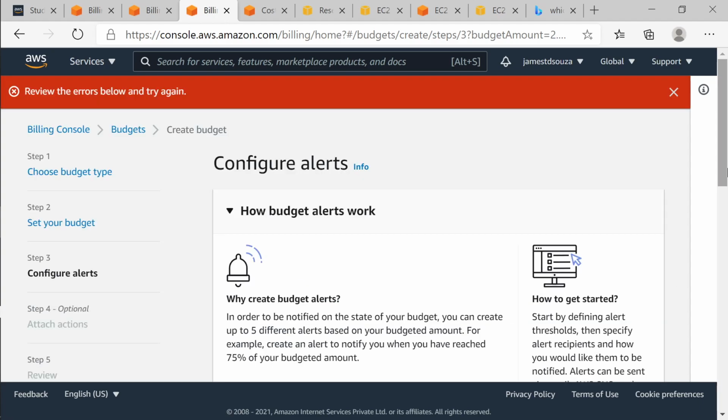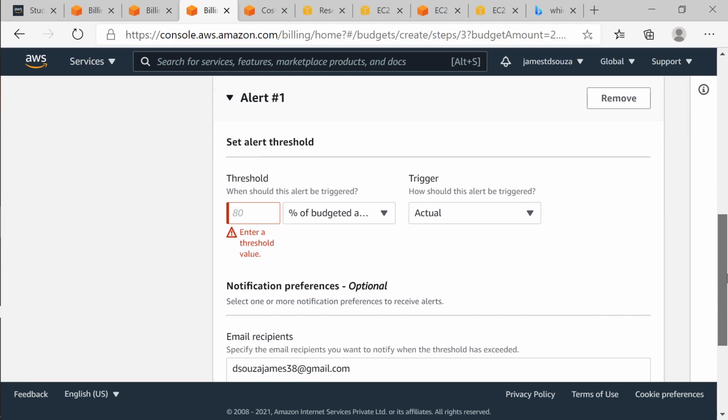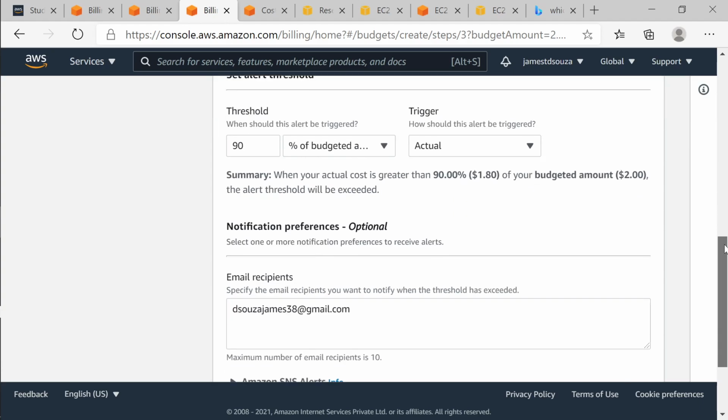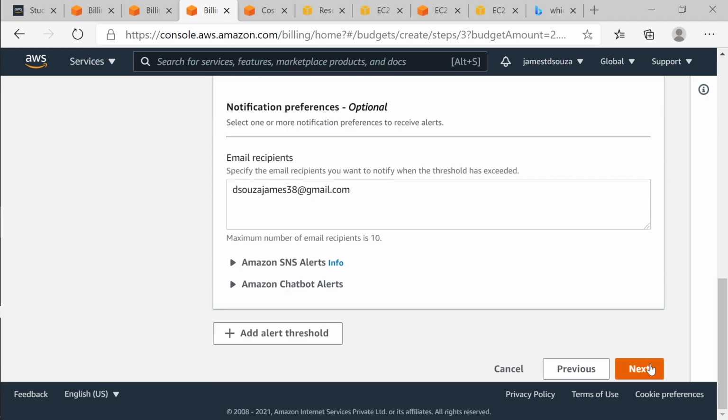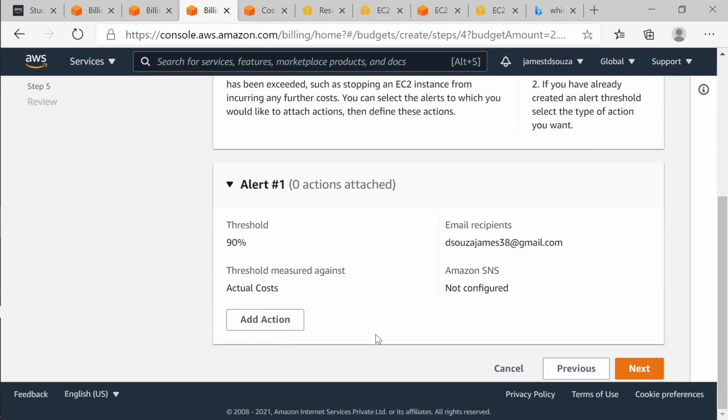So right now it says to review the errors below. Okay, what are the errors? I have to specifically type. So I'm saying, let's say, not 80%, I'm saying when it is 90%, you inform me. And then I click next, and it says action, right?